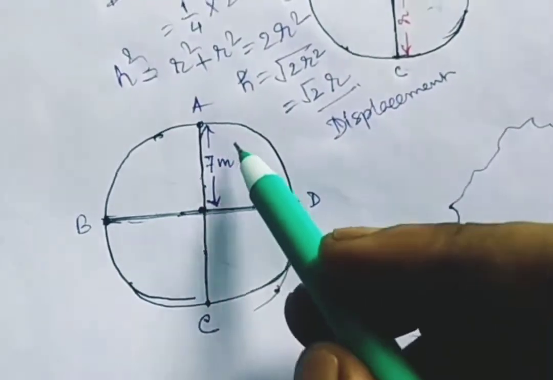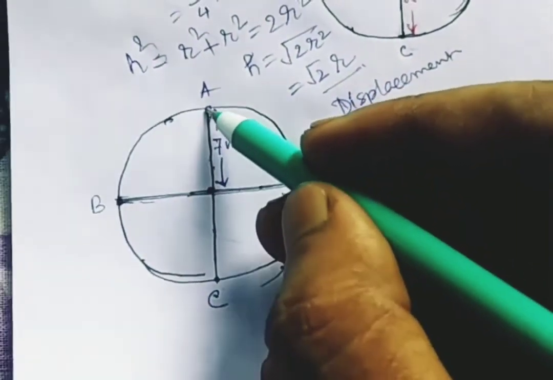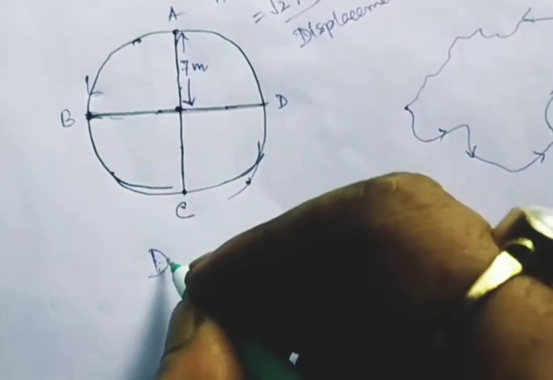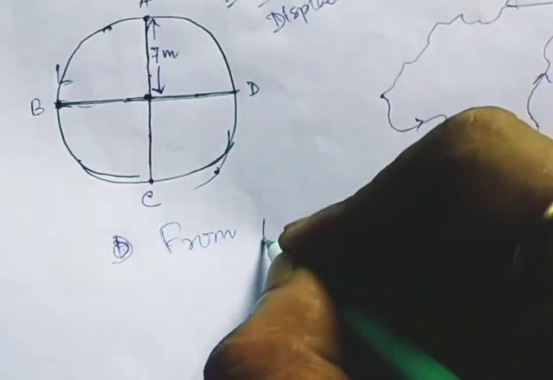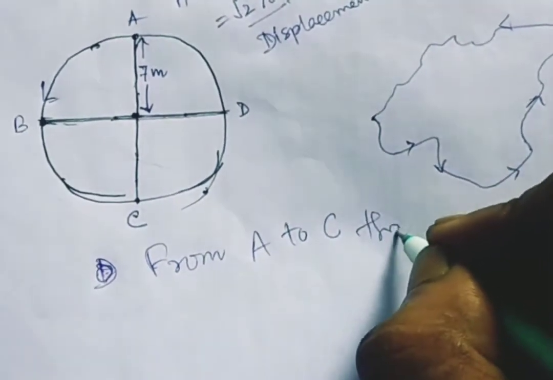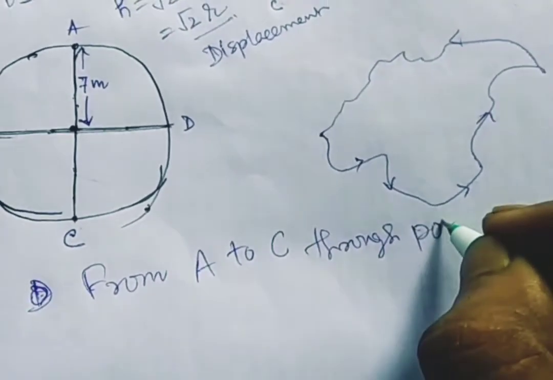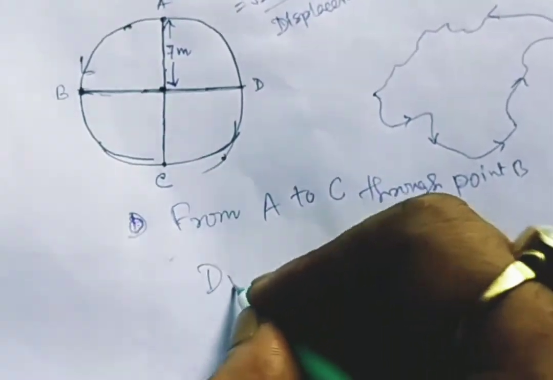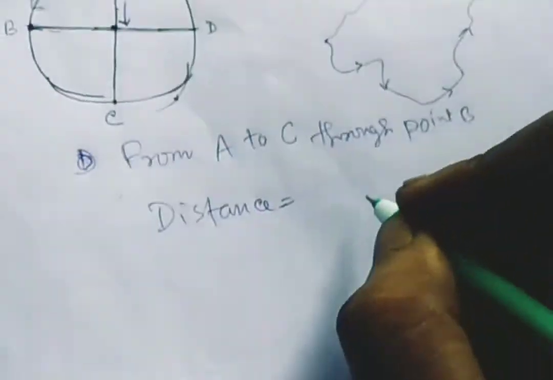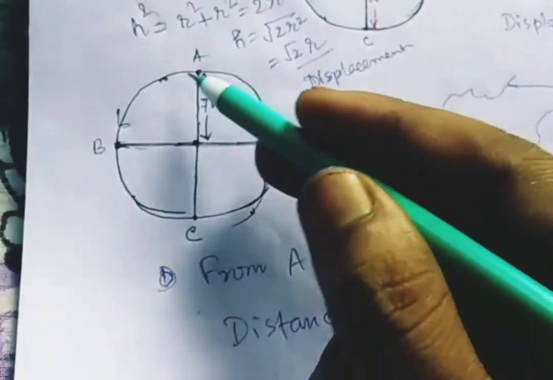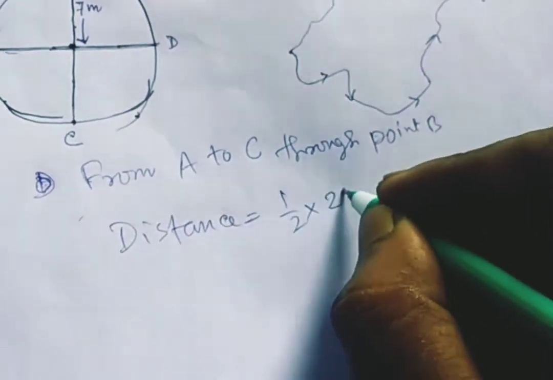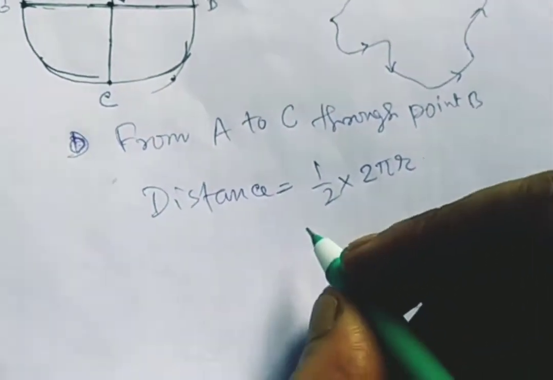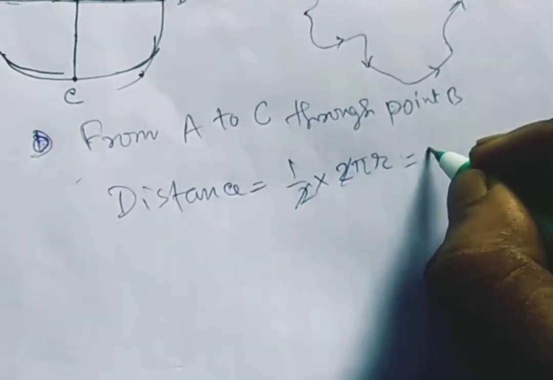Now see a practical example here. Suppose a person is going from A to C through point B, this way. What is the distance traveled from A to C through point B? Can you tell me the distance? The distance is half of the total circle, that means half of the circumference, 2 pi r. So half into 2 pi r; the 2 can be cancelled. So it is pi r.